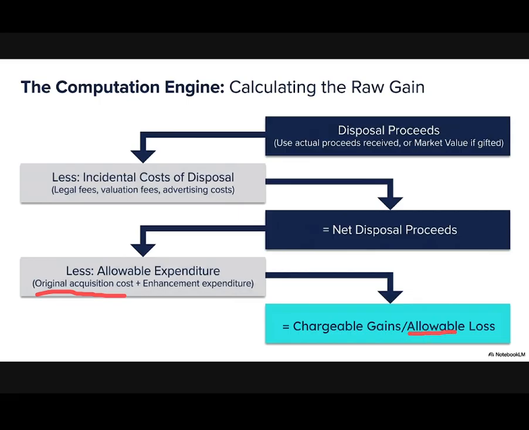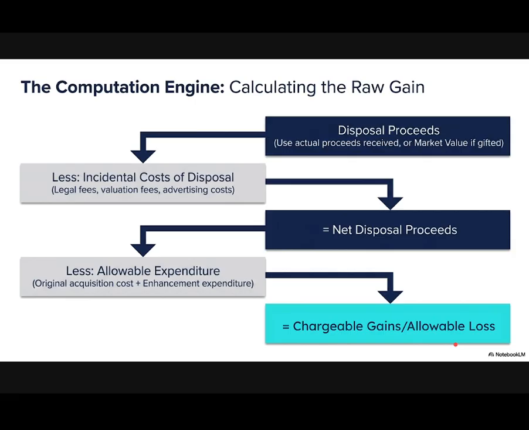Now, why allowable loss? Because it is not necessarily a profit every time we sell an asset. If we sell an asset for less than we bought it, that will be our allowable loss. Suppose we bought an asset for $20,000 and we sold it for $15,000. That will be our loss of 5,000. So that 5,000 is our allowable loss, and if we sold for more than our buying cost, that will be our gain. So this will be our gain and allowable loss.